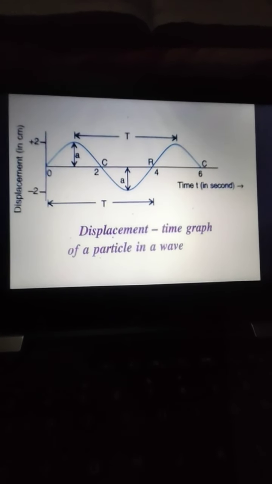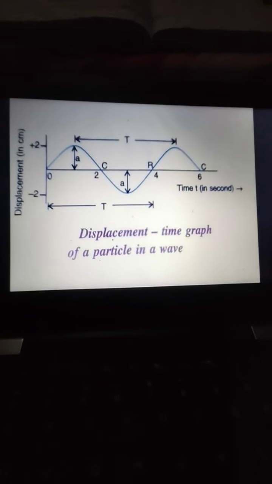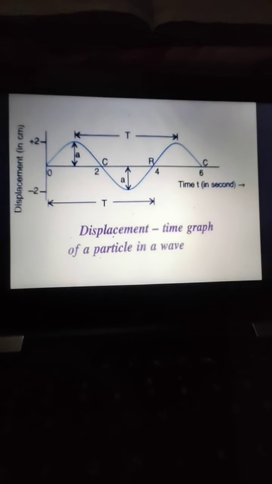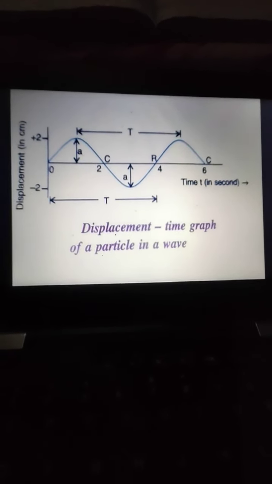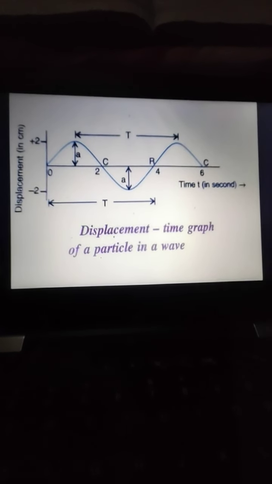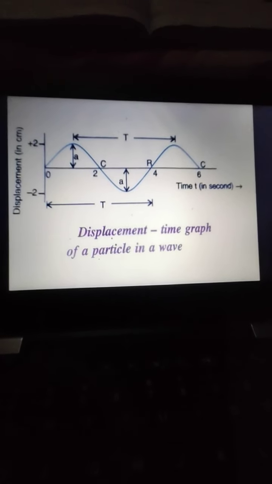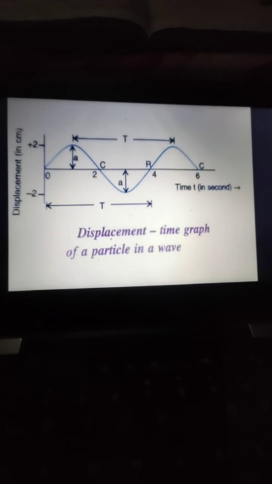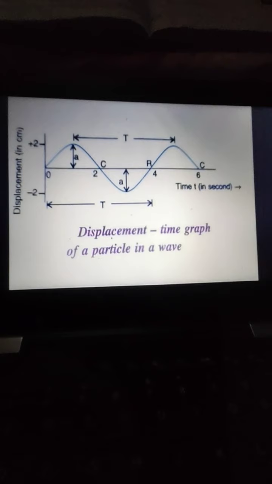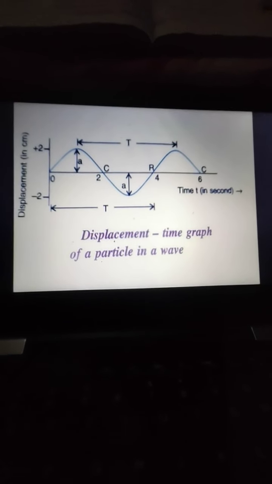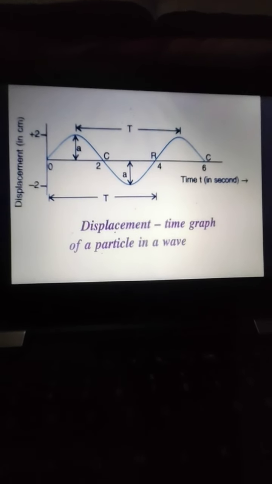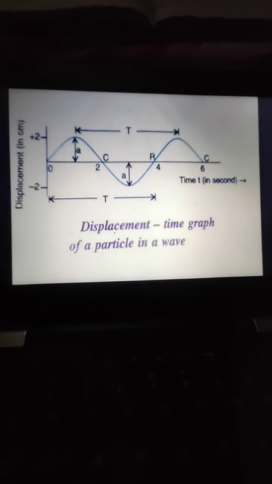That position is fixed and we are just noting down the displacement and the time here. So variable quantities here are displacement as well as time, but the distance, that is the position, is fixed. So this kind of graph is known as displacement time graph.